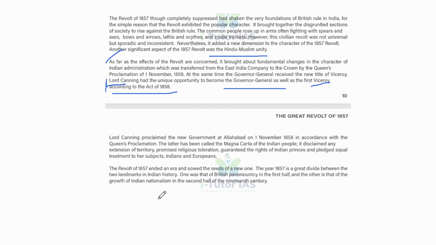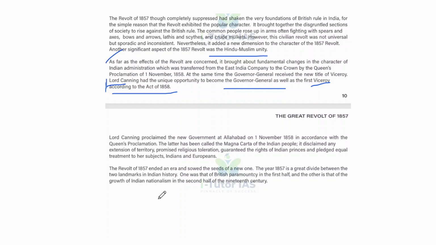The revolt of 1857 ended an era and sowed the seeds of a new one. The year 1857 is a great divide between two landmarks in Indian history. One was that of British paramountcy in the first half, and the other is that of the growth of Indian nationalism in the second half of the 19th century.